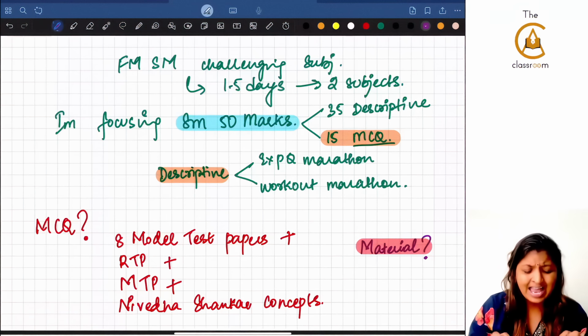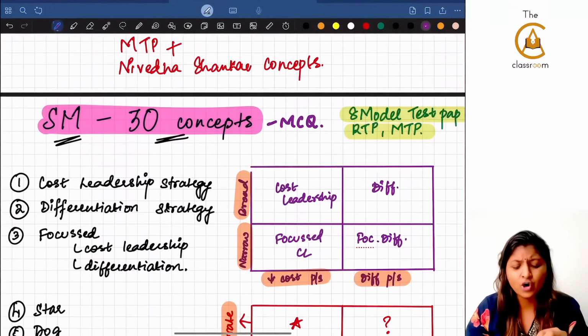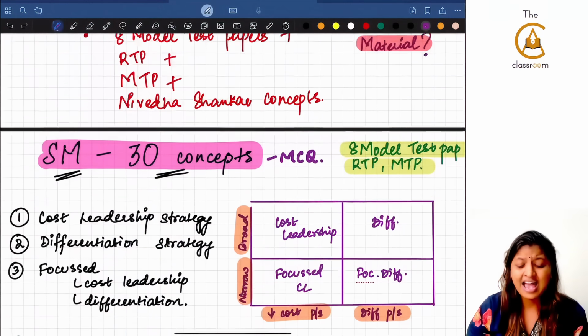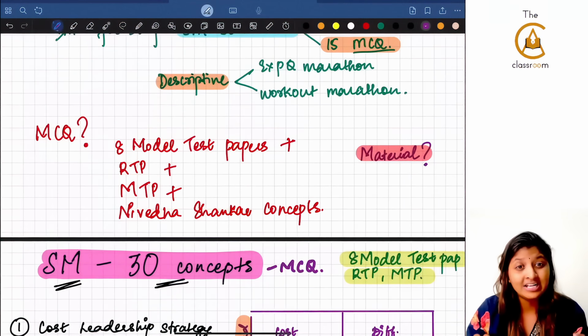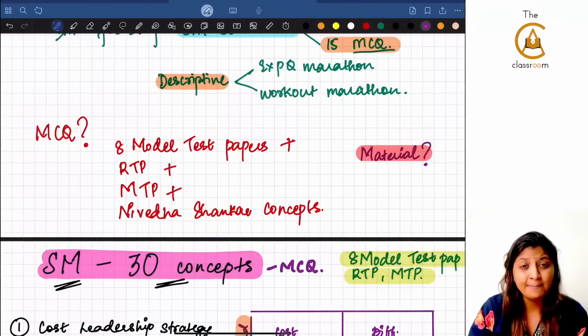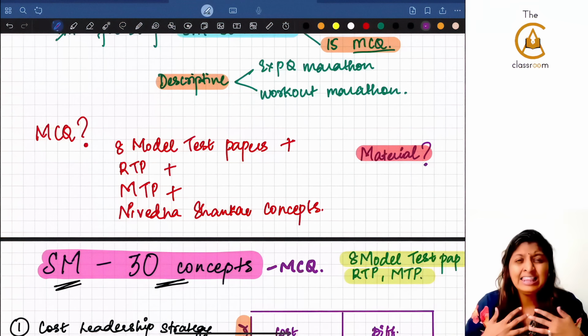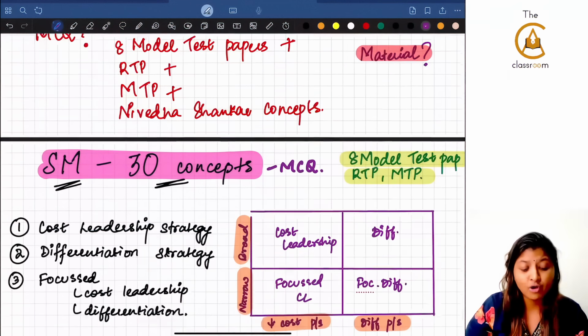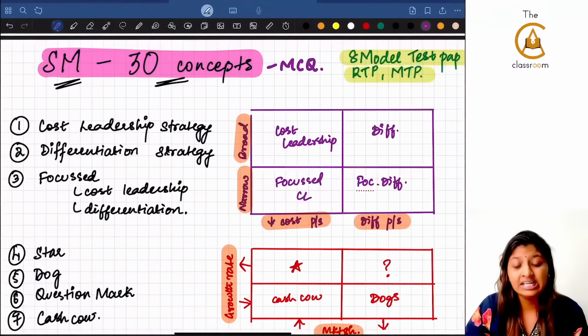Now, for the MCQ purpose, I have 30 concepts to crack the MCQs, and for this, I have taken 8 model test papers, RTPs, MTPs, and a few concepts which I think can be tested in MCQs. Also, I have added them in these 30 concepts, guys.